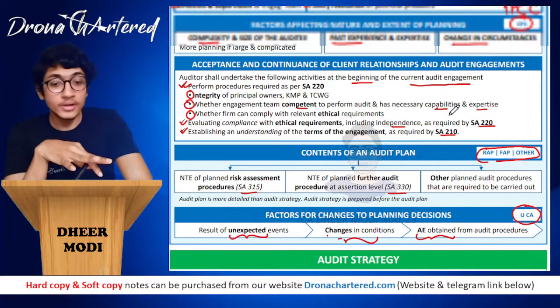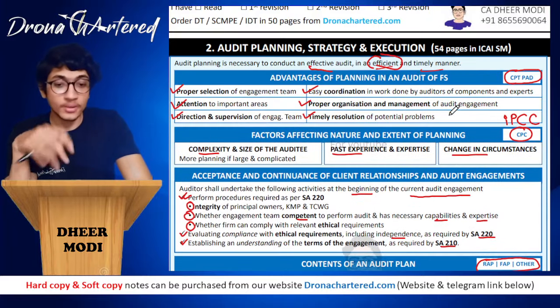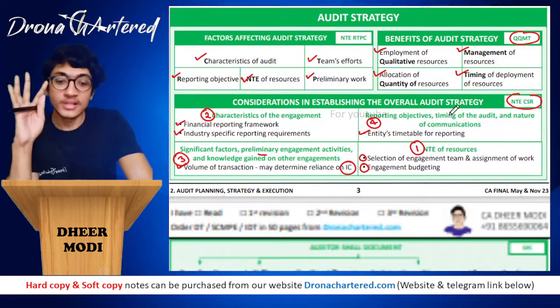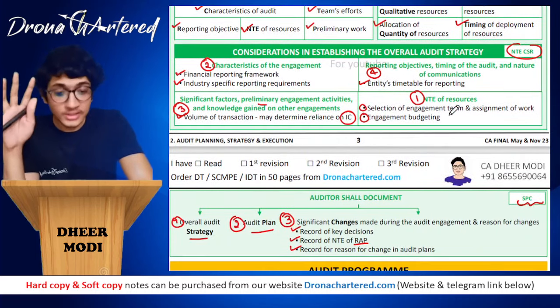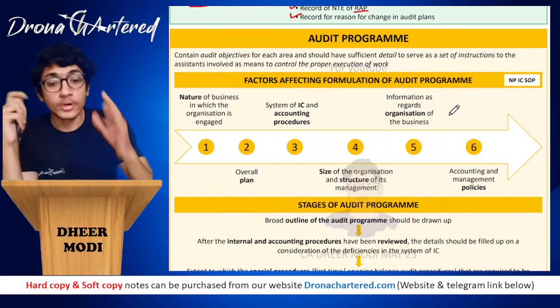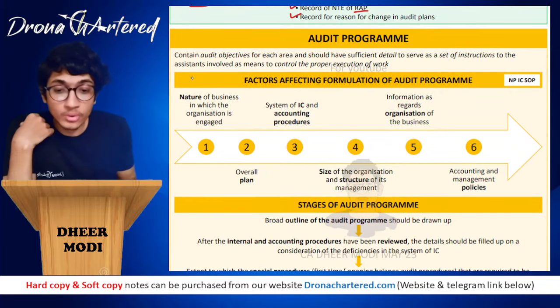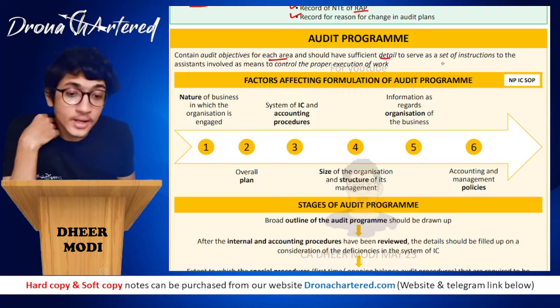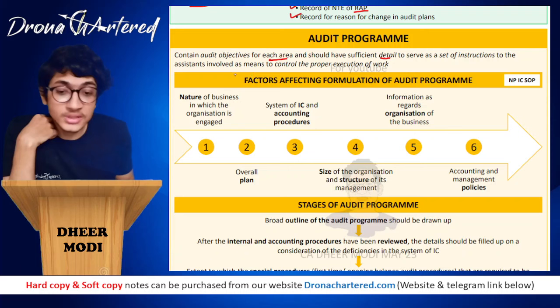Okay, so we have already done the audit plan. Our first topic was planning, the blue part. Then green is your audit strategy. Everything in green was covered under audit strategy. Now everything in yellow is your audit program. So the audit program contains audit objectives for each area and should have sufficient detail to serve as a set of instructions to the assistants involved, as a means to control the proper execution of work.